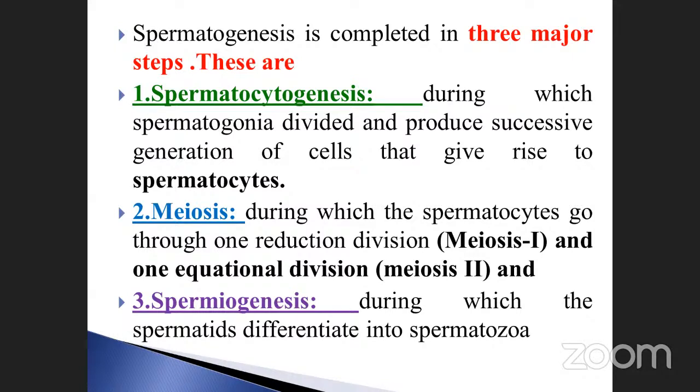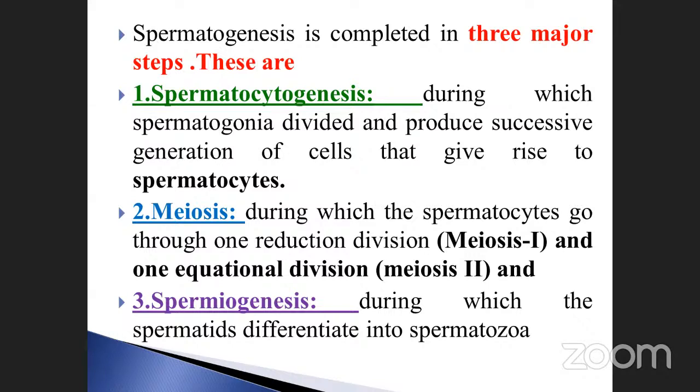That's why it is called spermatocytogenesis: the production of spermatocytes from spermatogonia.